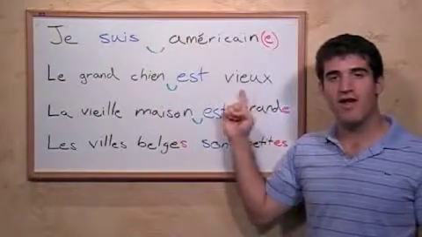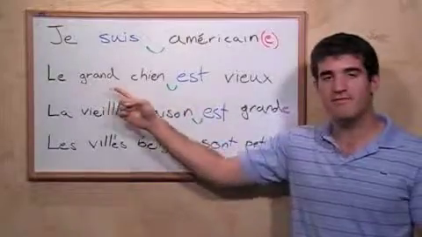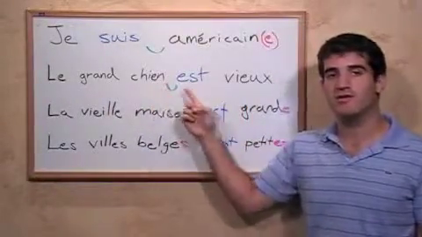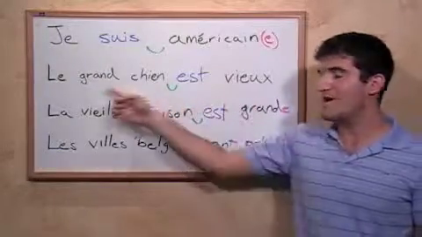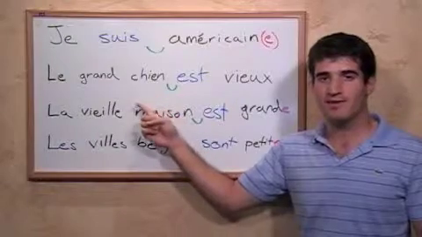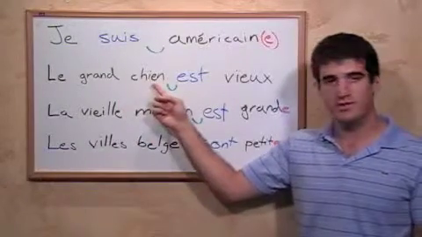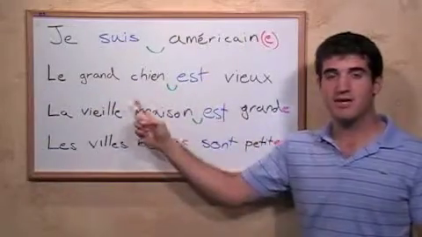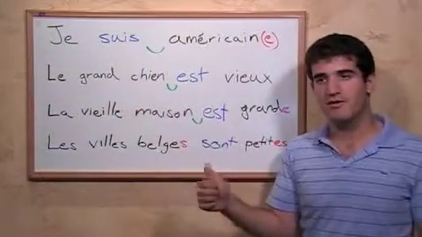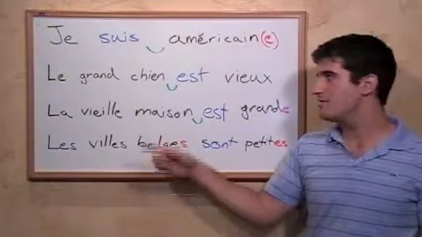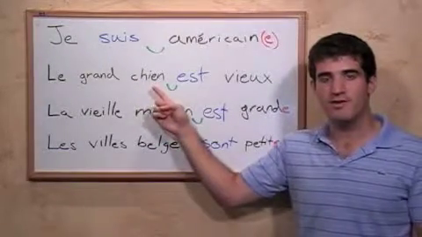And then finally we have another adjective, vieux, which, like the first adjective, corresponds in gender and number to the subject, dog, chien. These two adjectives are in different positions, but they both are singular and masculine because they're both based around this word, dog, chien. So as you can see, everything in the sentence comes together around the gender, number, and person of the word dog in the middle, the subject.